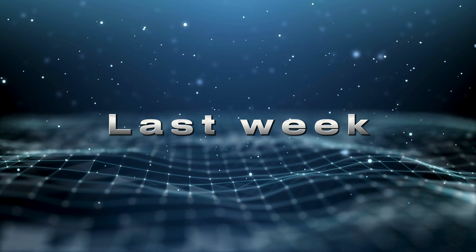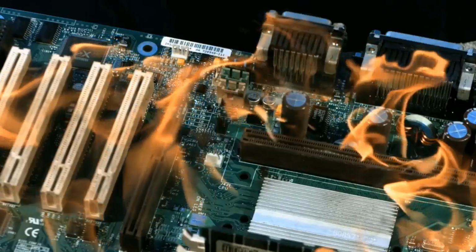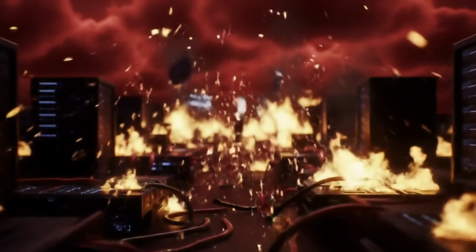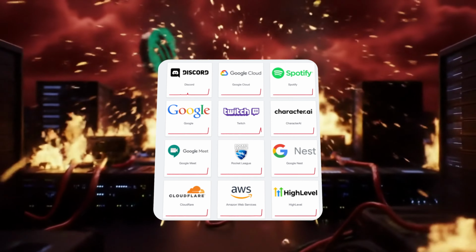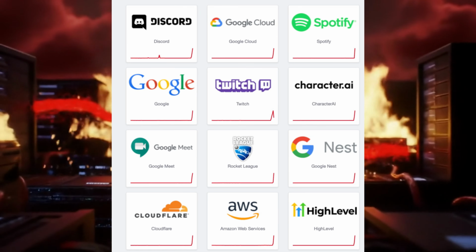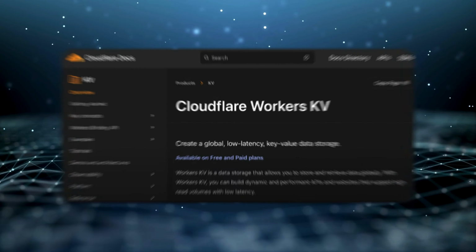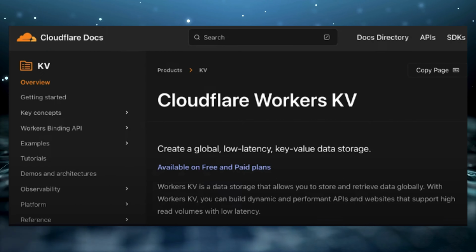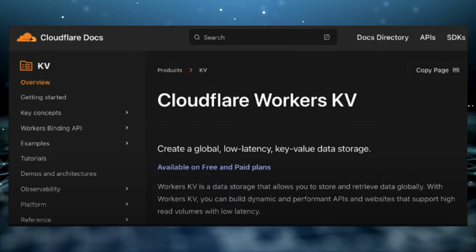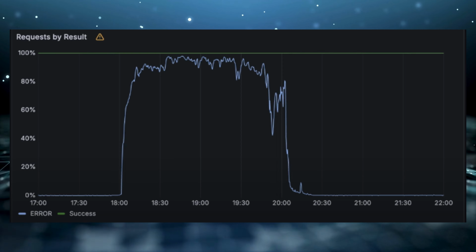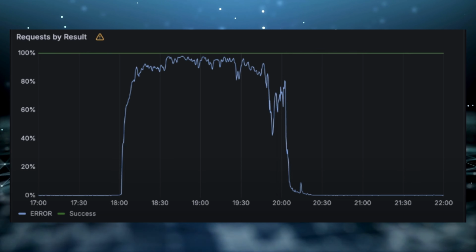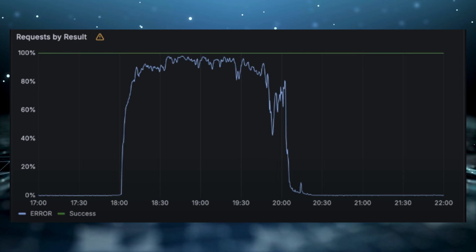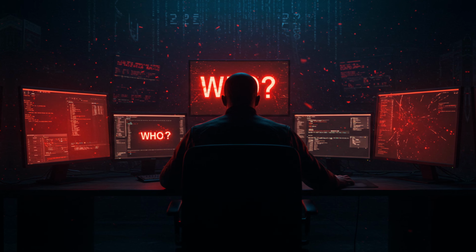Last week, a single piece of bad code managed to crash a huge portion of the internet. Apps like Snapchat, Spotify, and Discord started glitching. At the same time, Cloudflare's KV storage experienced a near-total failure, triggering over 2 hours of downtime and setting off a domino effect across major services. So who's responsible for this chaos?